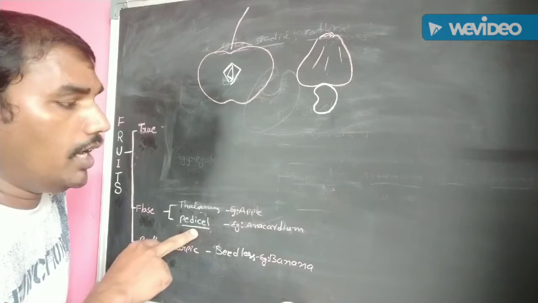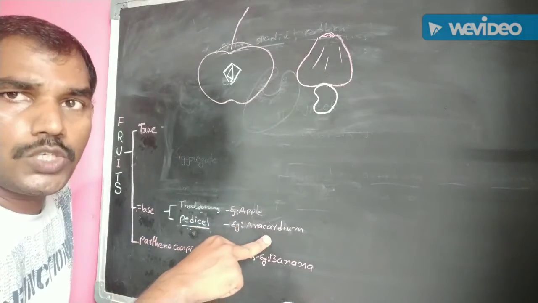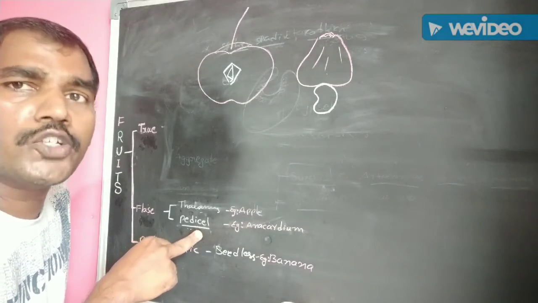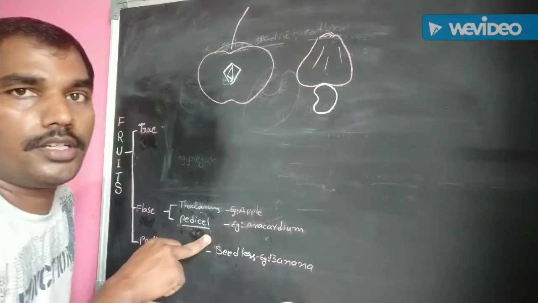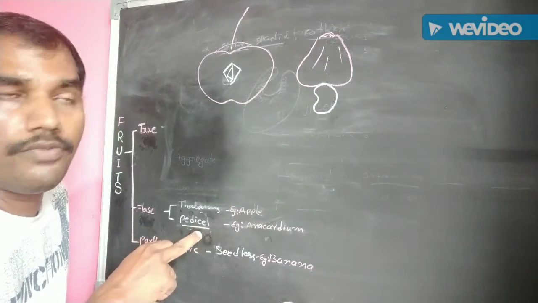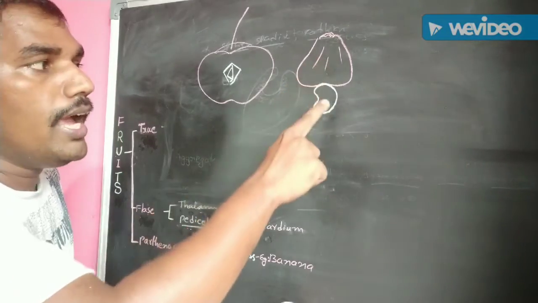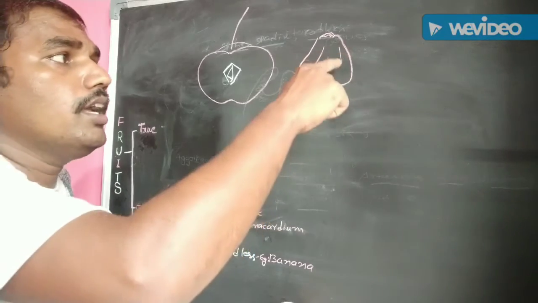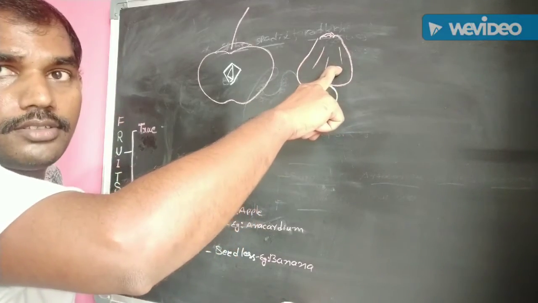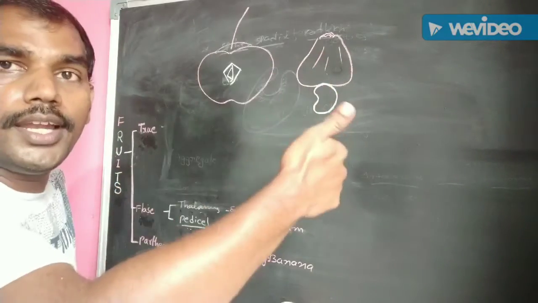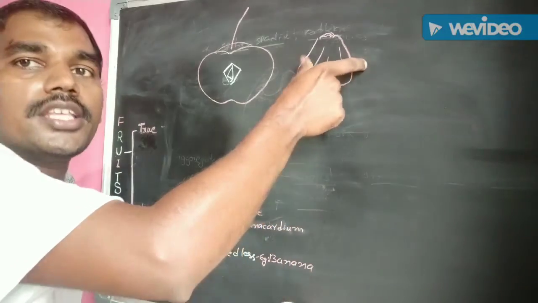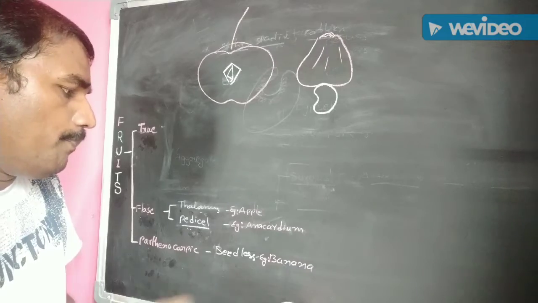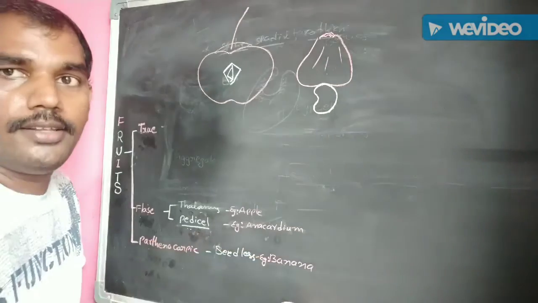The peduncle of Anacardium occidentale, cashew nut. The peduncle, that means the inflorescence axis, becomes fleshy and succulent and is also the edible part. It is a false fruit. The actual fruit is the nut. But the pedicel of the flower becomes succulent and fleshy. It is edible. It is a false fruit. In this way, the false fruit of Anacardium occidentale is the peduncle.